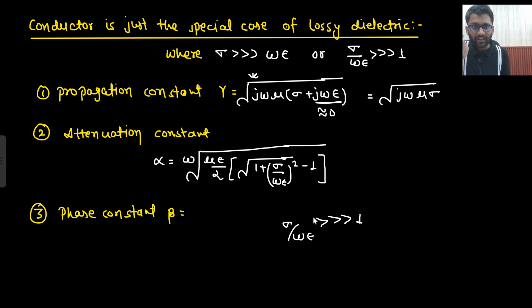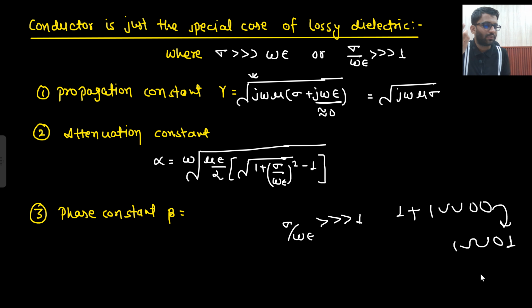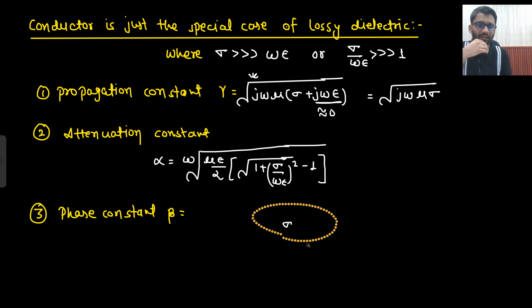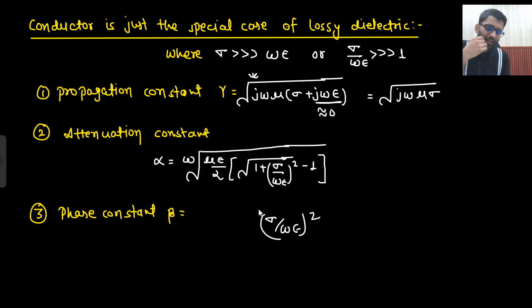If it is very much greater than 1, can I ignore this 1? 1 plus 1000 or 10,000 will be nearly equal to 10,000 only. It will be 10,001, so it is nearly 10,000. Same thing I am doing; I am ignoring this 1. So what am I going to get? Sigma upon omega epsilon whole square under root, the square and root cancel, and you get sigma upon omega epsilon, minus 1.